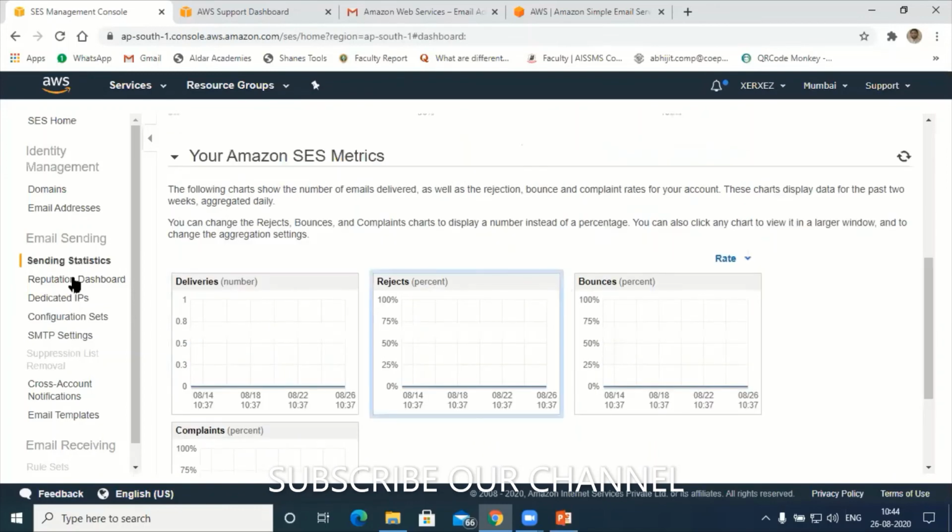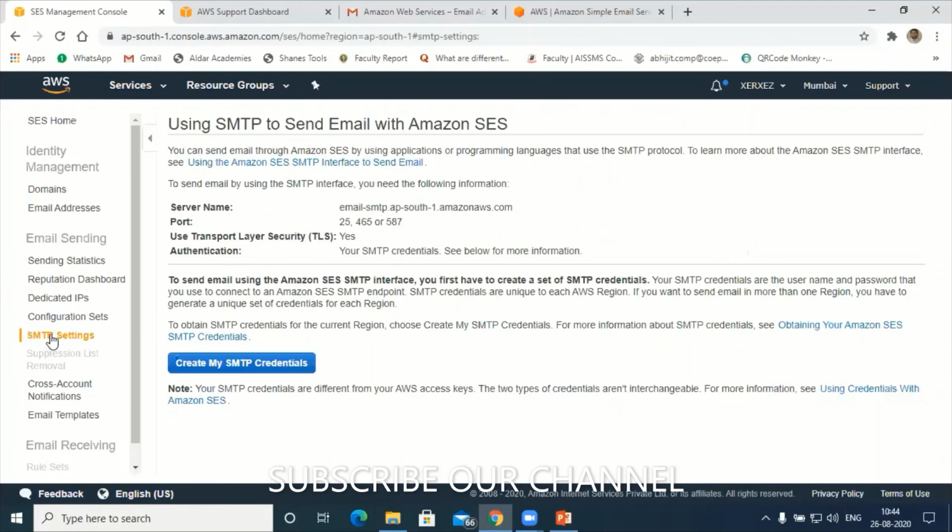Next, we have other options also. The reputation dashboard, we'll discuss in Pinpoint. Now SMTP settings. Imagine you have already purchased some other email sending service provider. Suppose you are registered with GoDaddy, and you want to send your emails using GoDaddy. So what we can do here is